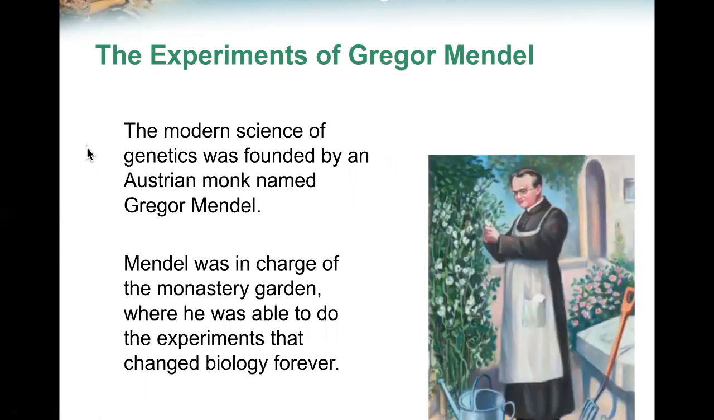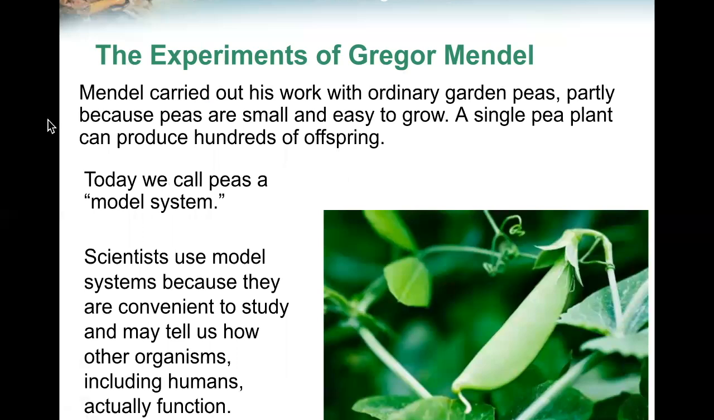The modern science of genetics was founded by an Austrian monk named Gregor Mendel. Mendel was in charge of the monastery garden where he was able to do experiments that changed biology forever. Mendel carried out his work with ordinary garden peas, partly because peas are small and easy to grow. A single pea plant can produce hundreds of offspring.